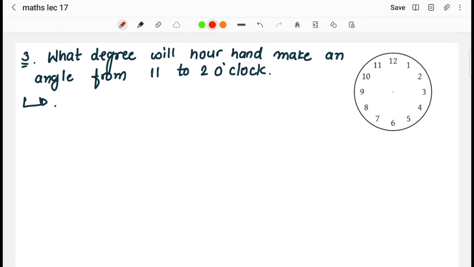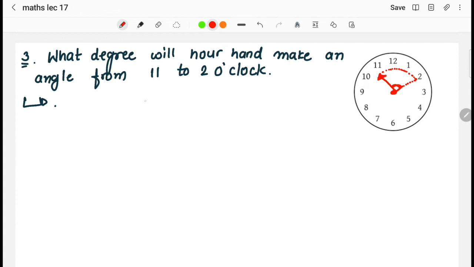Okay, now our hand is at 11. Imagine our hand is at 11. Now our hand will start moving from 11 to 12, from 12 to 1, and 1 to 2 o'clock. So we have to find what angle it is making when it is moving from 11 to 2.